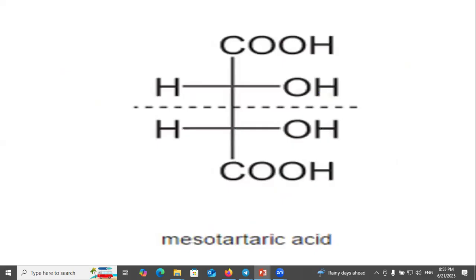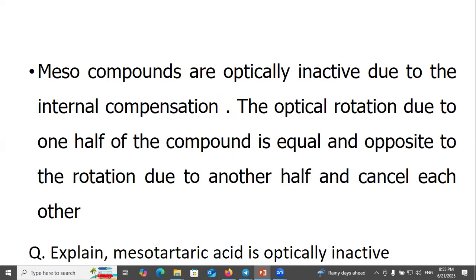See, in meso-tartaric acid, the internal mirror image is evident. Meso compounds are optically inactive due to internal compensation. The optical rotation due to one half of the compound is equal and opposite to the rotation due to the other half, and they cancel each other.